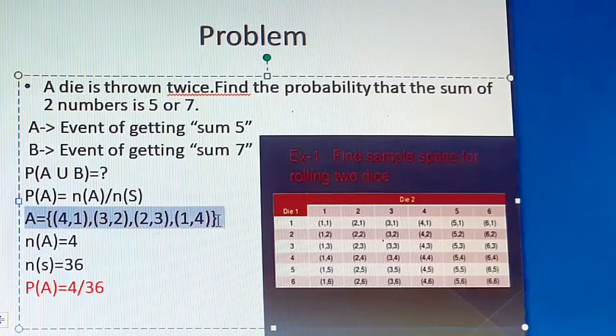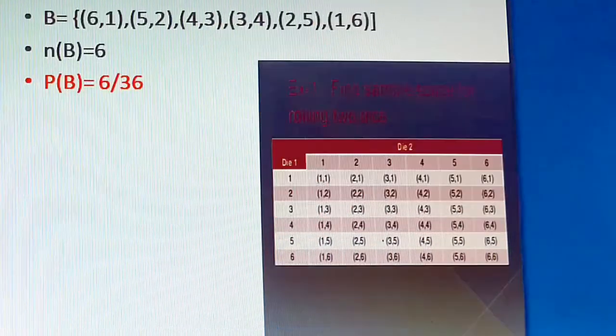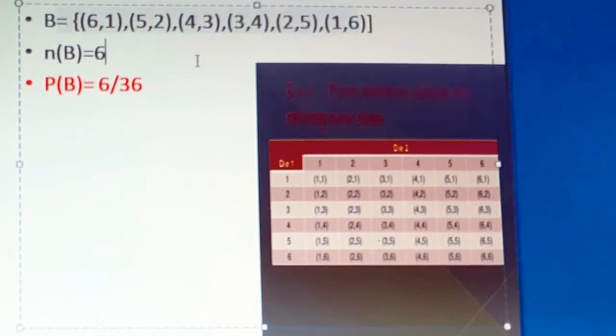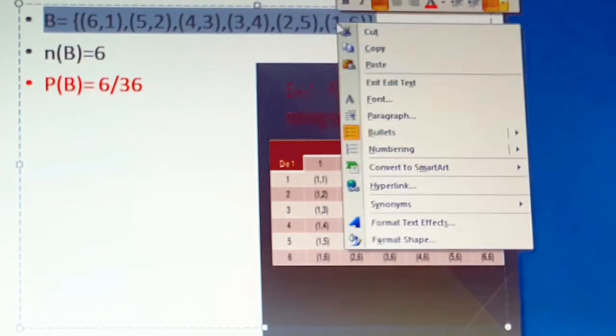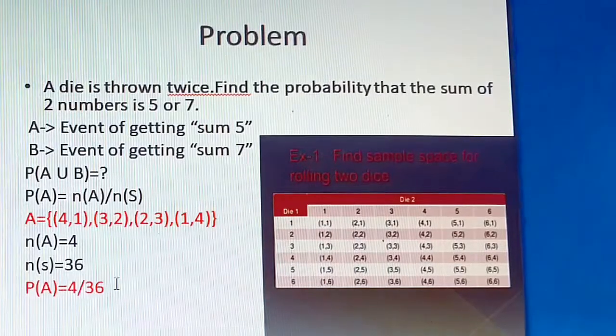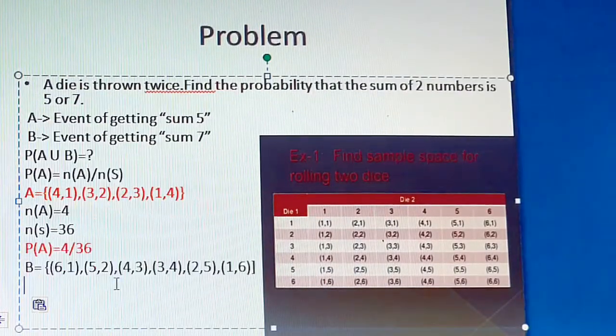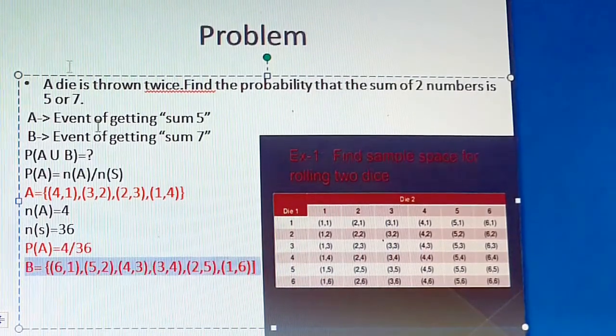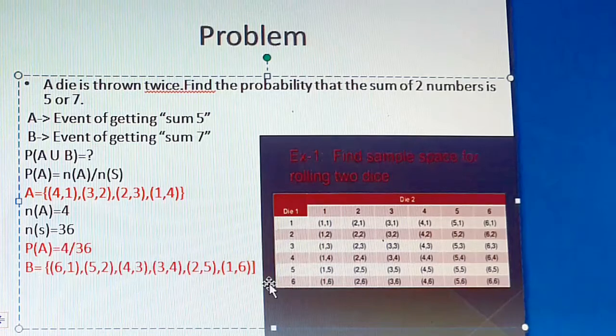For that we'll take the sample space of A, and then we'll take the sample space of B. Compare the two events and tell me whether you have anything common in them. Do you have anything common in event A and event B? 4 comma 1, do you have 4 comma 1 here? No. 3 comma 2? No. 2 comma 3? No. 1 comma 4? No. So both the events don't have anything common.